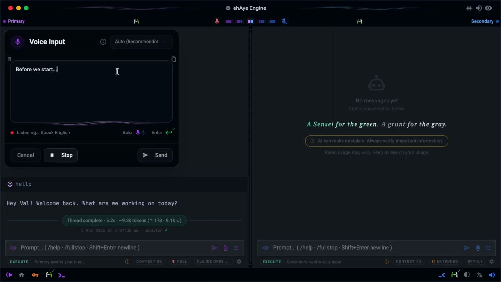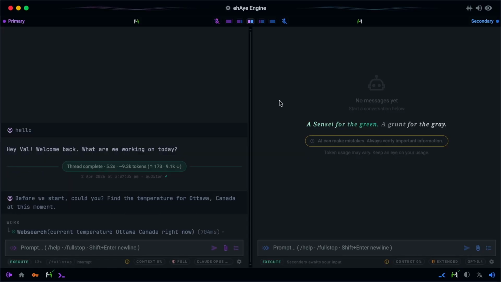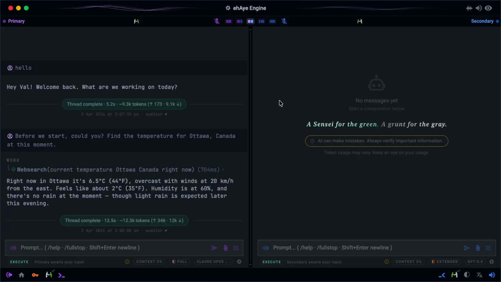Before we start, could you find the temperature for Ottawa, Canada at this moment? Ottawa is currently at 6.5 degrees Celsius, or 44 Fahrenheit, with overcast skies and easterly winds around 20 kilometers per hour.